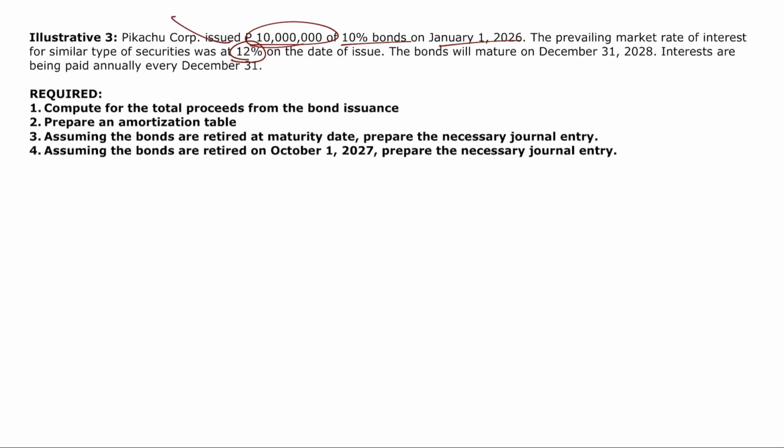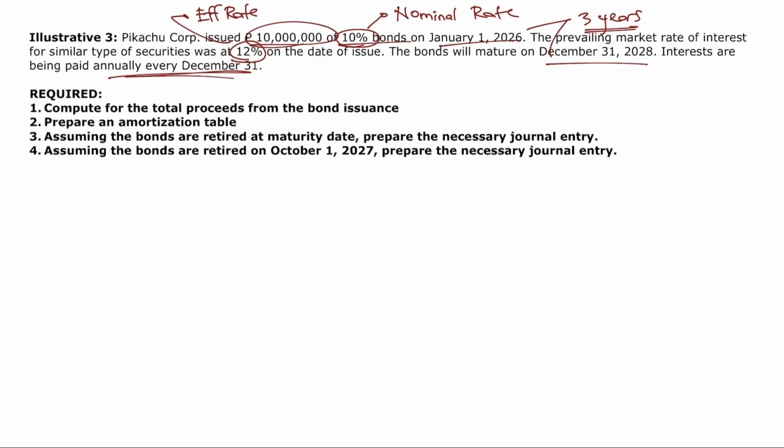So 12% is our effective rate because that is the market rate of interest, while 10% is the stated rate or yung tinatawag natin na nominal rate. The bonds will mature on December 31, 2028, meaning 3 years lang po yung bonds, no? Then interest are being paid annually every December 31.